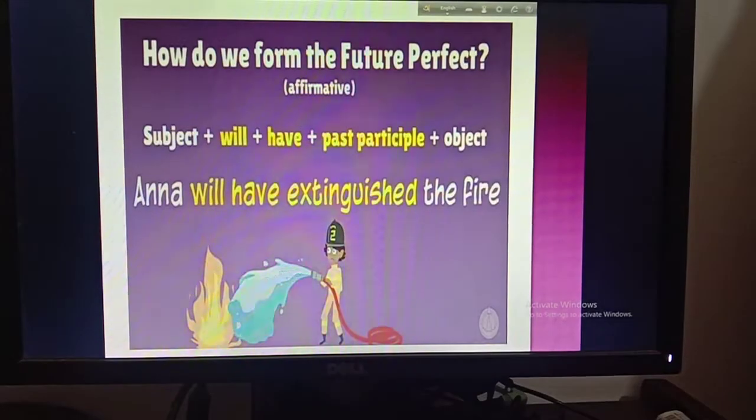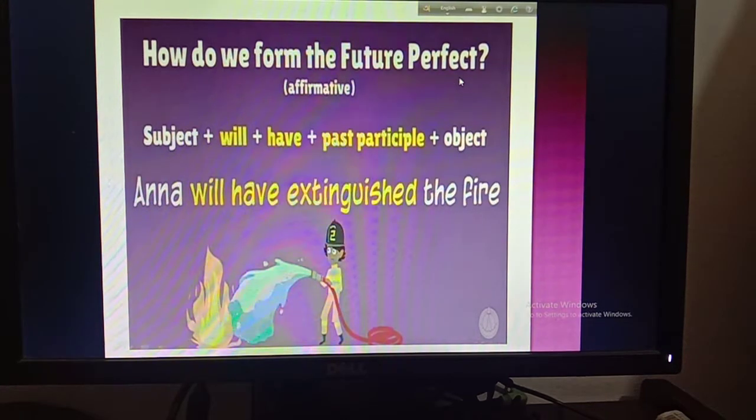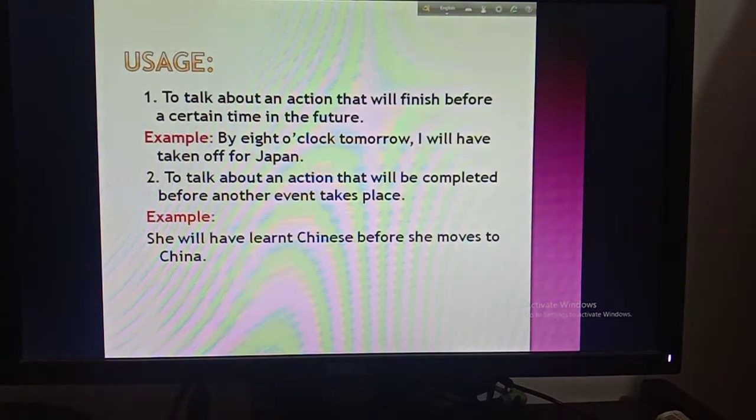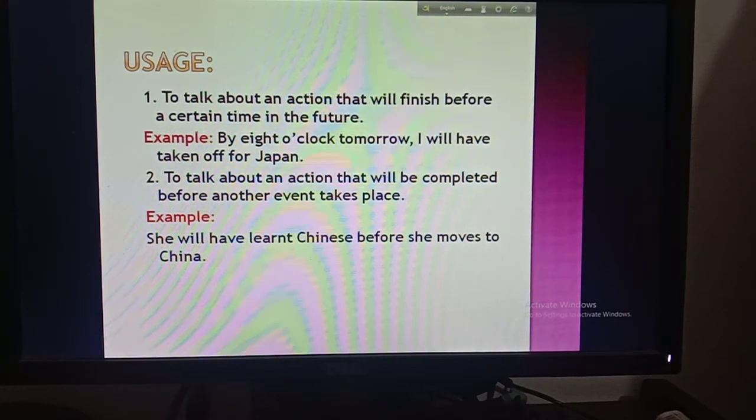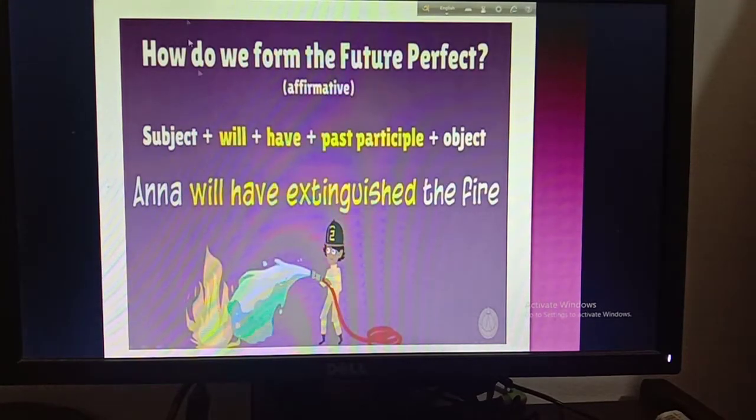Okay, so how do we form the future perfect tense? Boys, one more thing, that is, please write all of these things in your CW copy. Don't forget to write anything. You have to write each and every point in your CW copy. Then I'm going to show you how we form the future perfect tense.